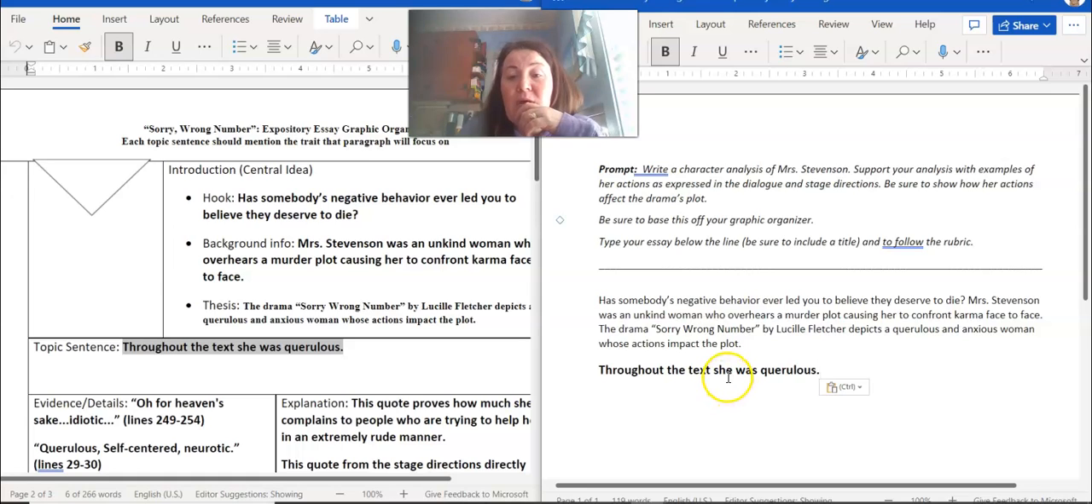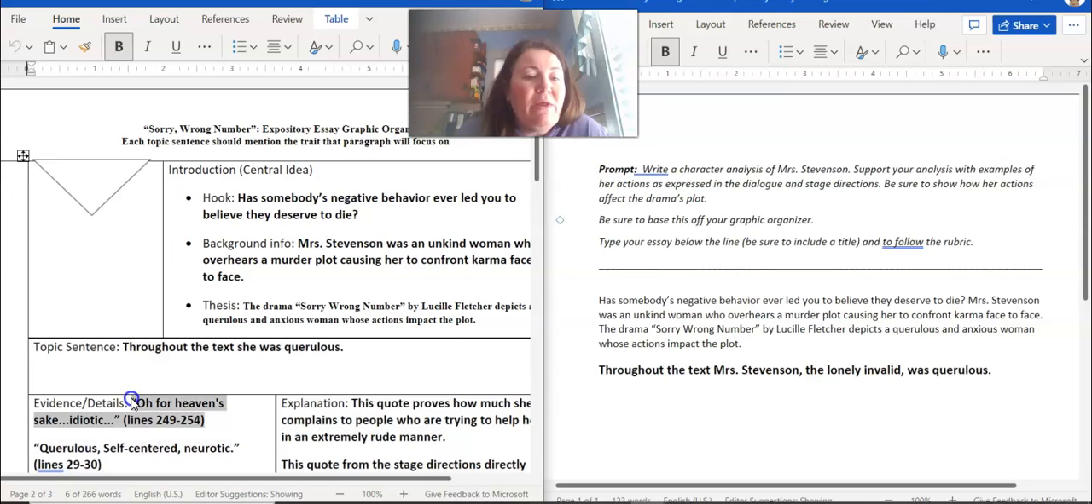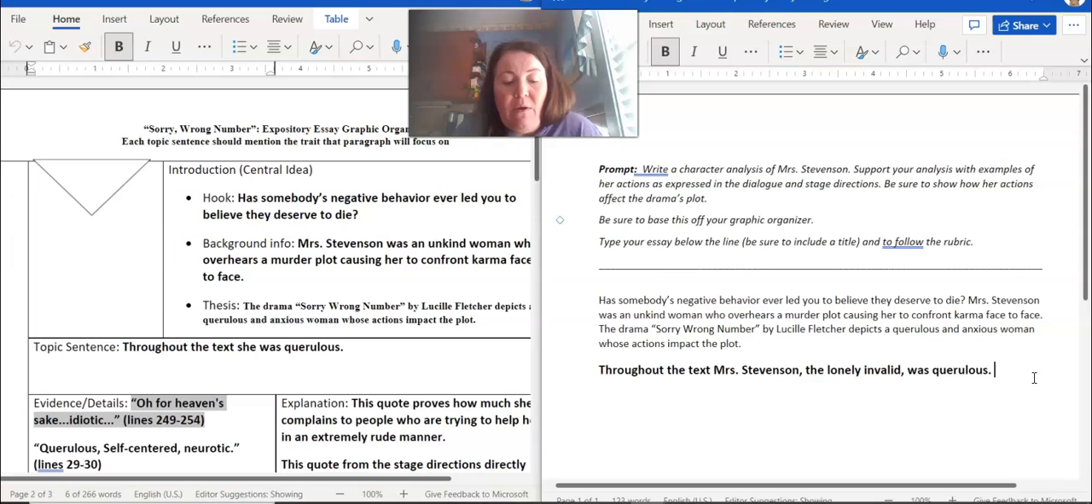Throughout the text, should we say her name? Should we say Mrs. Stevenson, the lonely invalid, was querulous? Add a little something. That's what we're doing right now. We're adding more details. Then notice there's a quote here, but I can't just jump right into a quote. I have to have a sentence starter. So I can bring this over, but that doesn't make sense. I need to start it off with something.